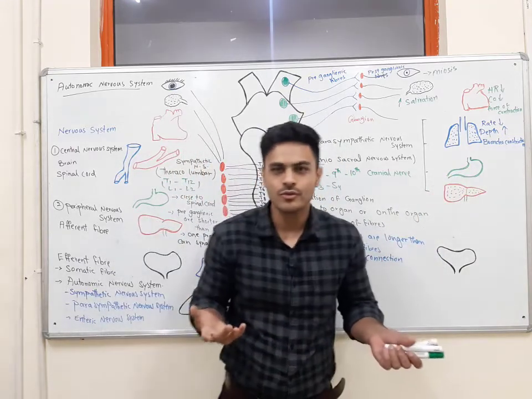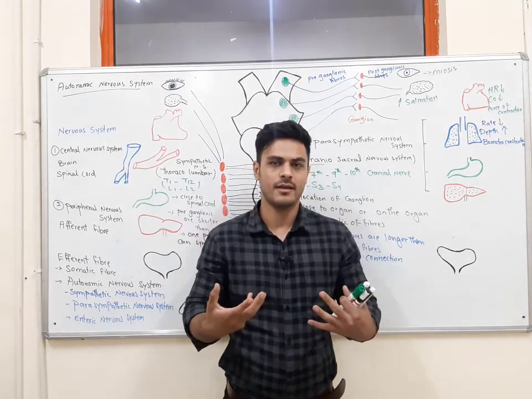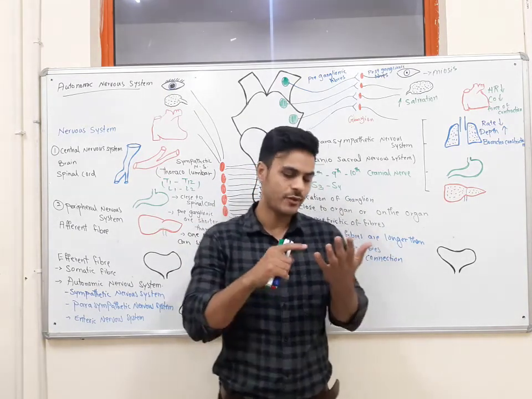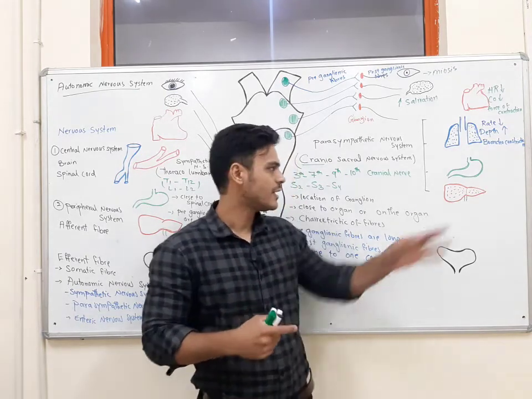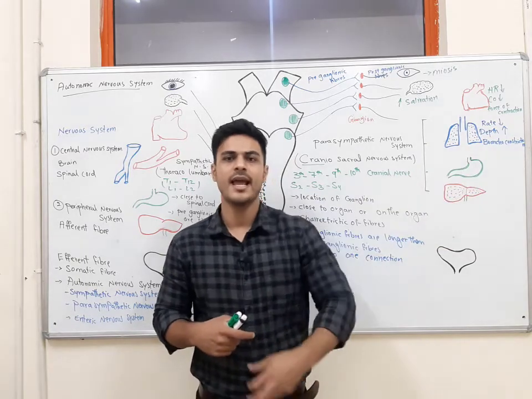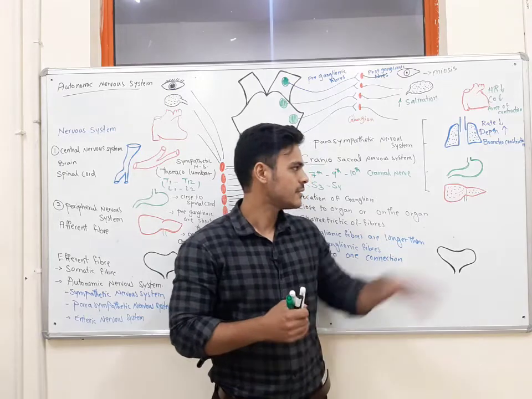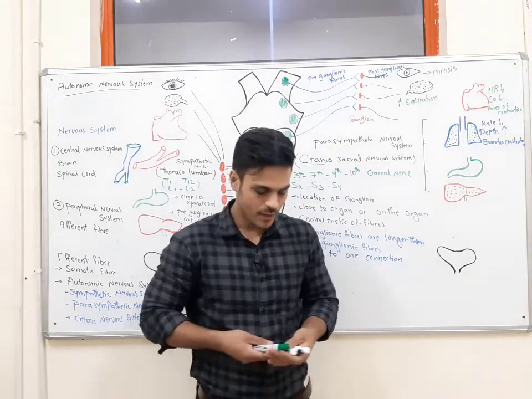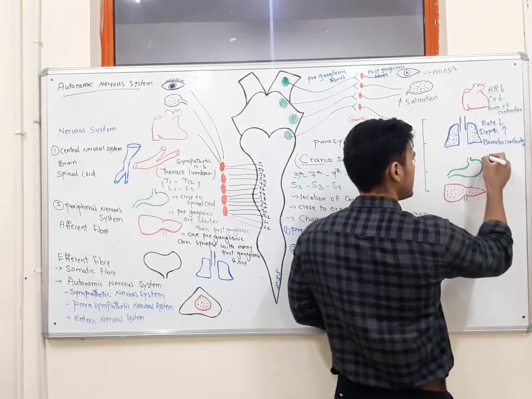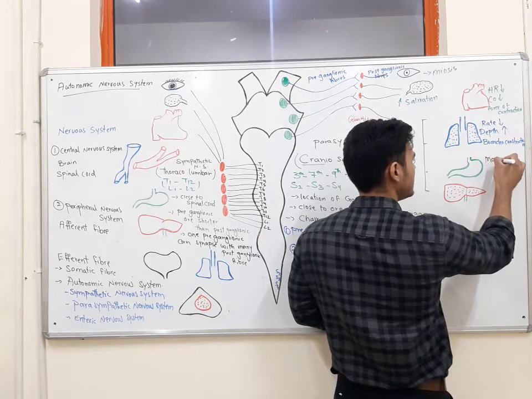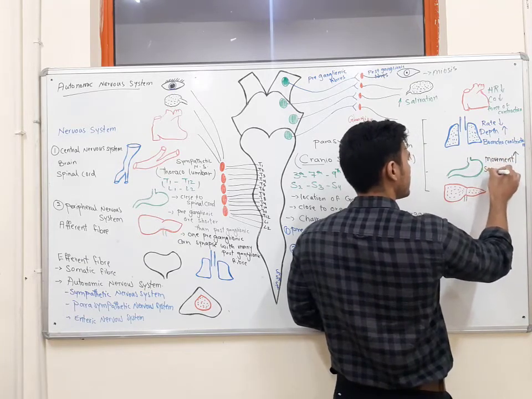See, we want to digest the food, so we have to increase the activity of the digestive system. It means that we have to increase the movement. Also, we have to increase the secretion of the HCl, and of the digestive juices also. So on the digestive system, it increases the secretion as well as the movement.